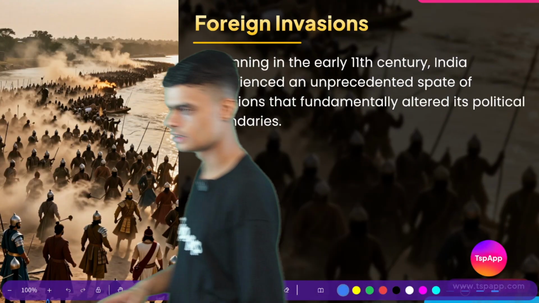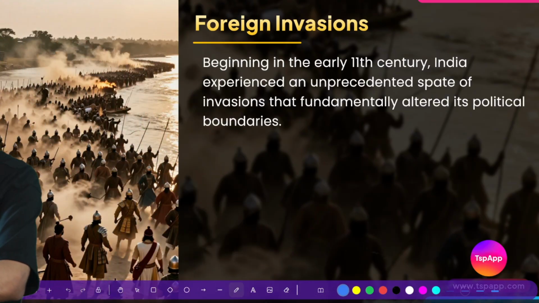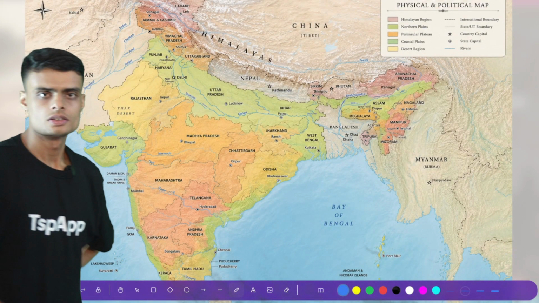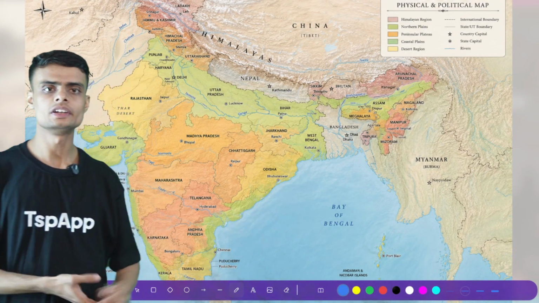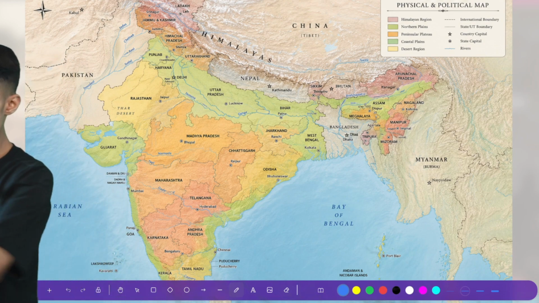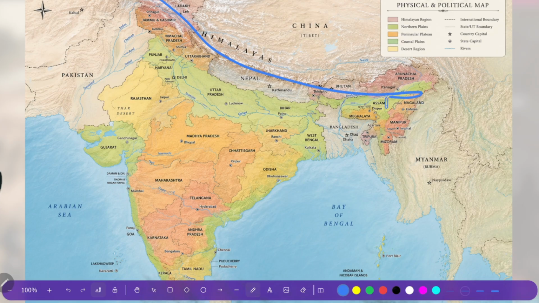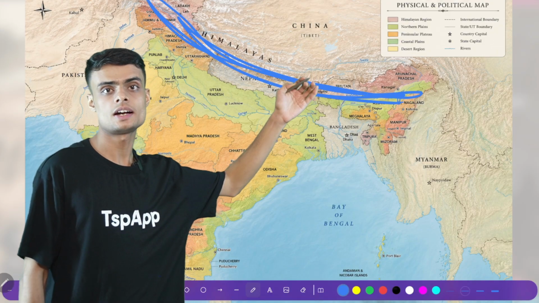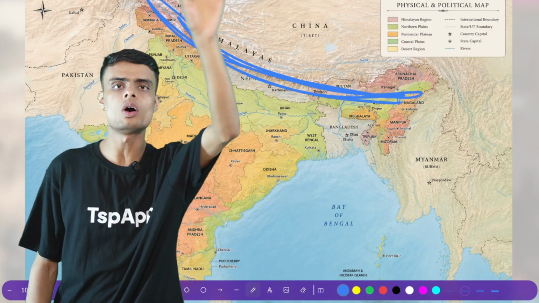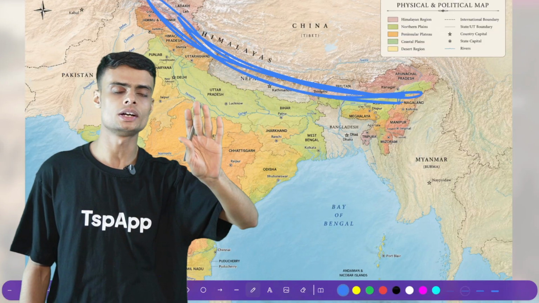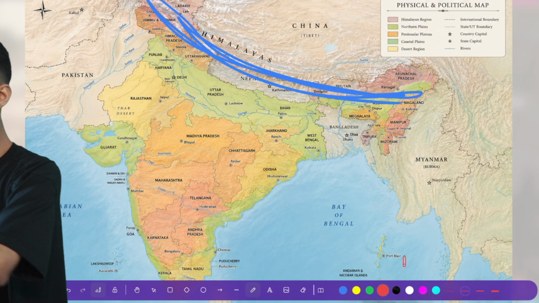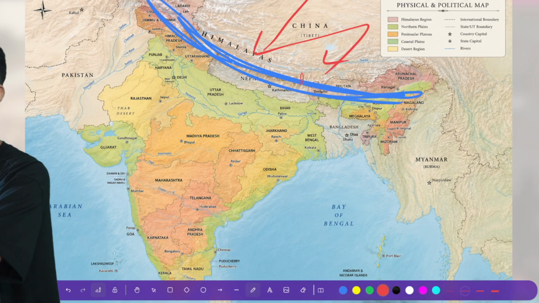How can we say that? Do you know that we have a special geography of India? So you can see this map of India. Do you know that we have the Himalaya mountains here? Okay. What is the benefit of having a mountain on one side? The benefit is that this mountain will act like a wall, like a protective wall. It will protect India from invasions from this part of the country.